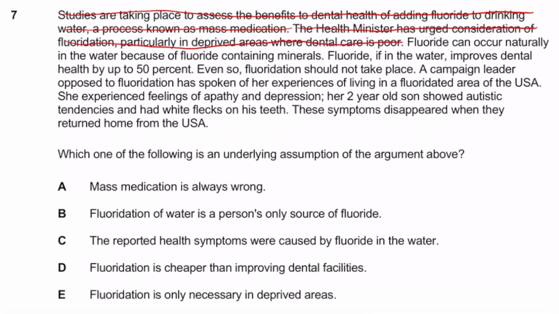Fluoride can occur naturally in the water because of fluoride-containing minerals. Again, he's likely not to be lying about that. This is just going to be fact. So we can just cross this out.